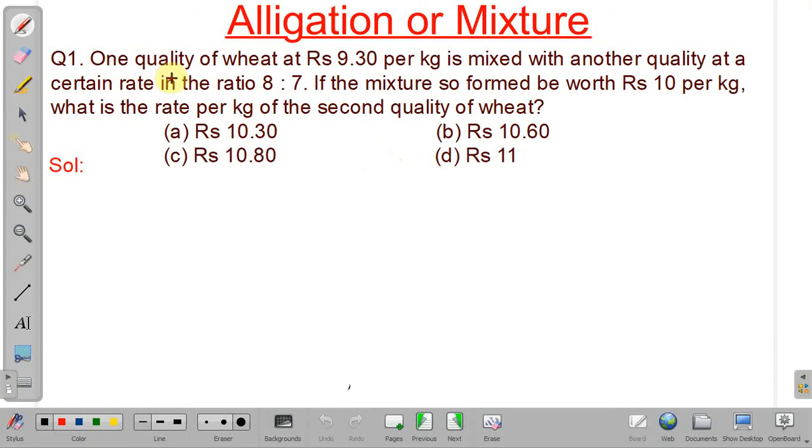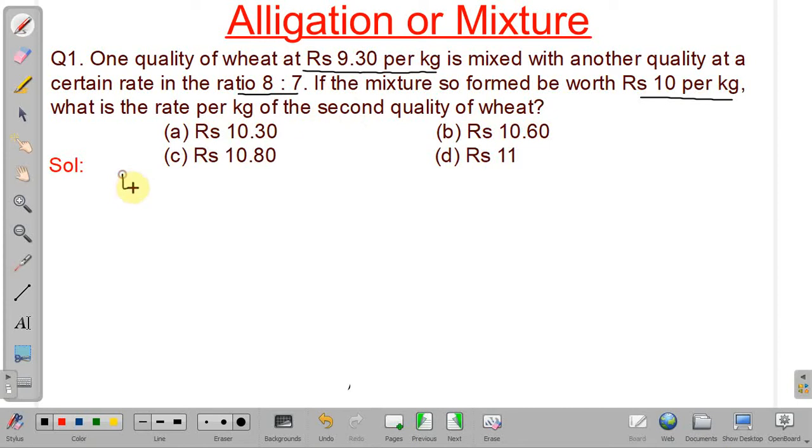Two qualities of wheat are mixed in the ratio 8:7. First quality wheat rate is 930 per kg, that is 9 rupees 30 paisa per kg, while for the second quality of wheat, the price is not given. The mixture formed will be costing rupees 10 per kg. So we have to find the rate per kg of the second quality of wheat. Okay, so we can use the rule of alligation.